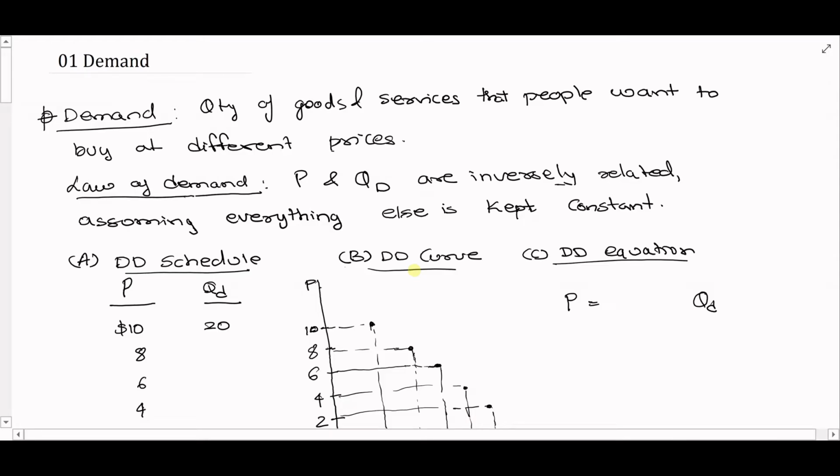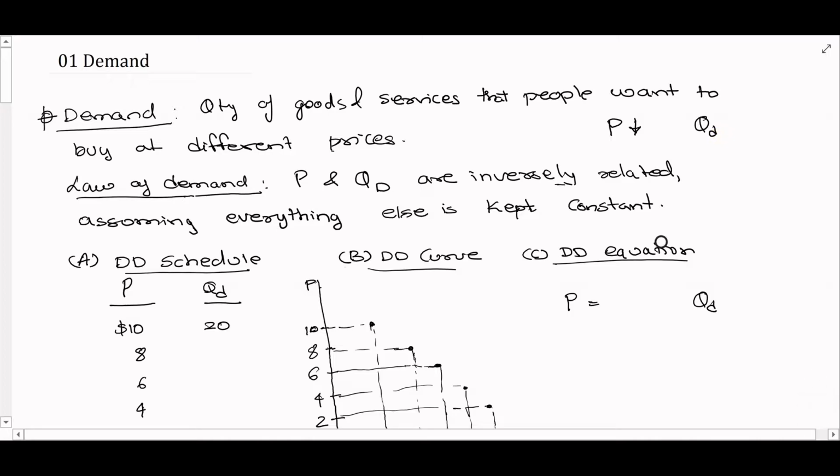In this video, we are interested to understand this idea of demand. Now, what is demand? Demand is the quantity of goods and services that people want to buy at different prices. And so you basically ask a question, what happens when you see a clearance, which is say 50%, 80%, 90% marked down, and hence you would end up paying lower prices. How would you react in terms of your behavior? Would you want to have more of that product, or would you want to have less of that product?